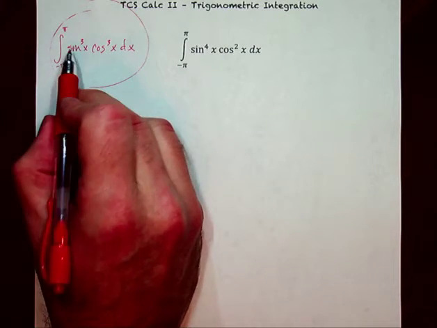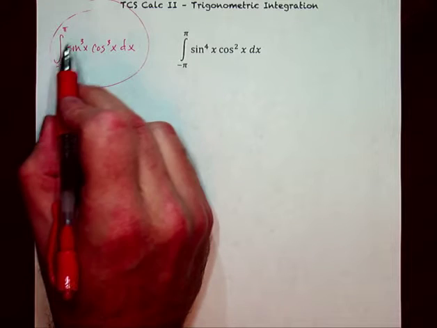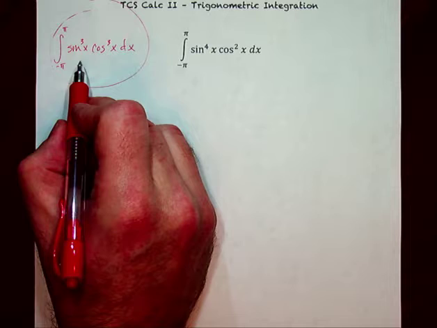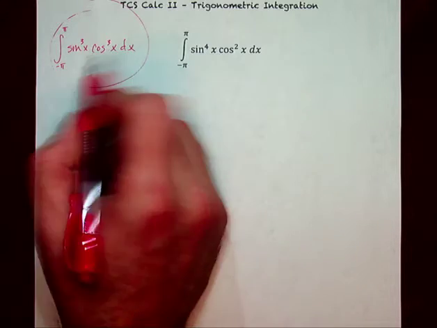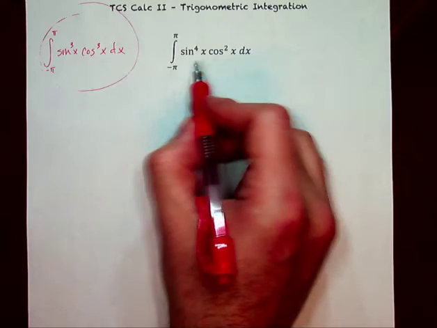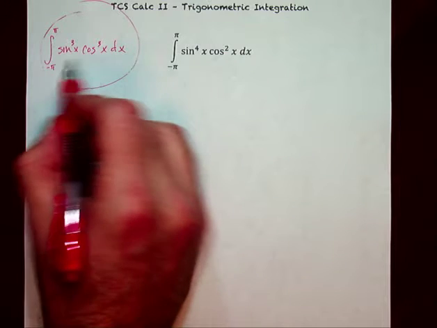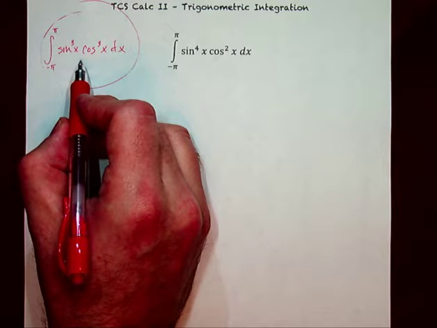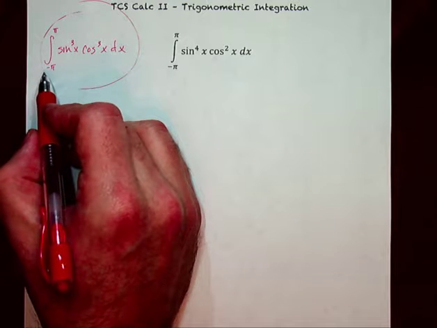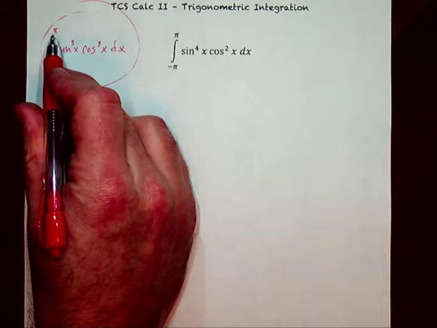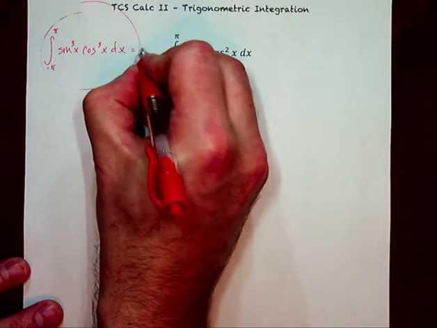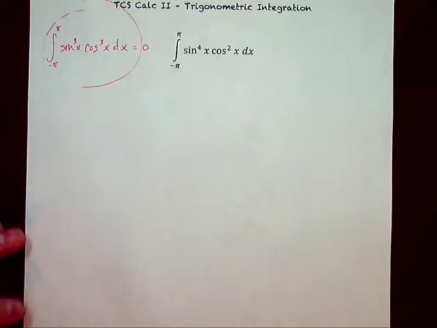Now, this has symmetry. The question is, what kind of symmetry? Both of these have symmetry, actually. This is an even function. This is an odd function. Odd functions have origin symmetry. And therefore, if I integrate it from negative pi to pi, and it's symmetric about the origin, this is 0.